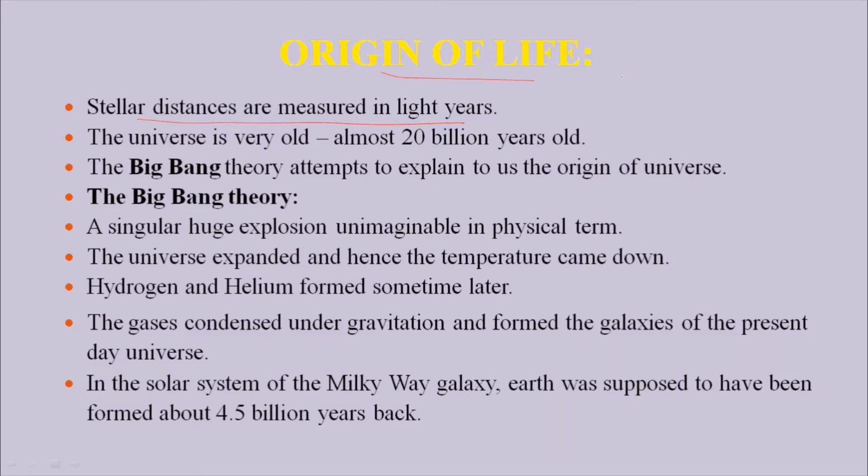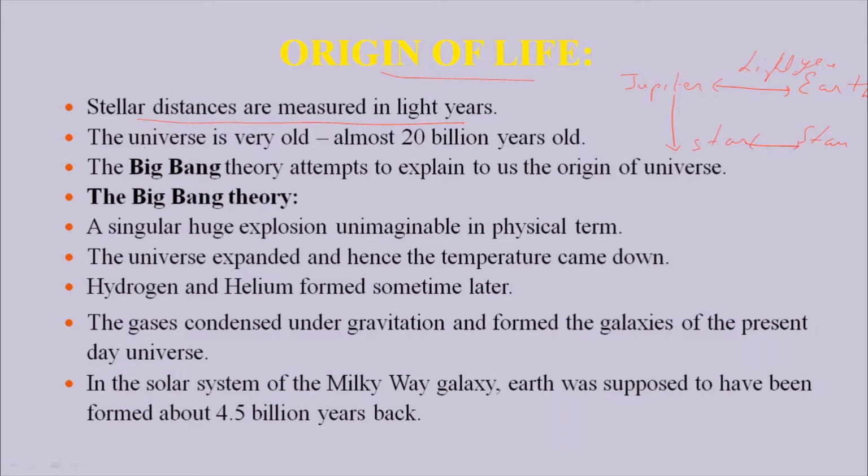Let's suppose I'm taking Jupiter and taking Earth. When we calculate the distance between Jupiter and Earth, it is calculated in light years. It means the total distance traveled by light in 1 year. So whenever we calculate the distance between any star or any two planets or any two different stars, that distance is always calculated in light years.